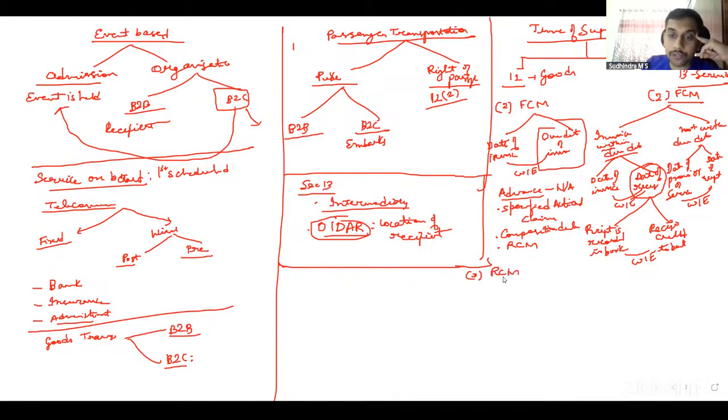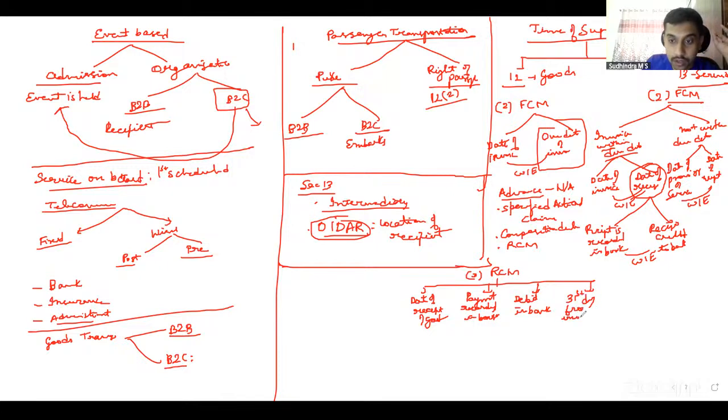In case of goods, we have 4 things to be discussed: date of receipt of goods, date on which payment is recorded in books, date on which payment is debited in bank account, or 31st day from the date of invoice, whichever is earliest. Whereas in case of services RCM, it will be 3 things.